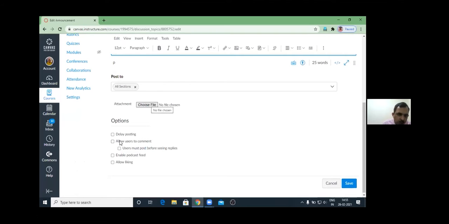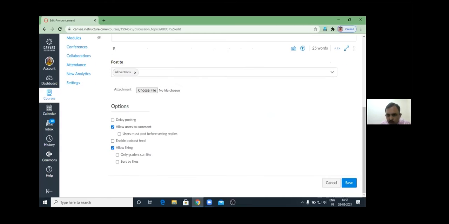Then it gives you the option: do you want to post immediately, or delay the posting? It means you can create an announcement today, but post it after 10 days or 20 days if you want to. Then if you want your users to comment on your post, you need to allow it. If you do not allow it, they will not be able to reply to your post. Similarly, allow liking. If you allow it, only then will they see the like button. Otherwise, they will not see the like button.